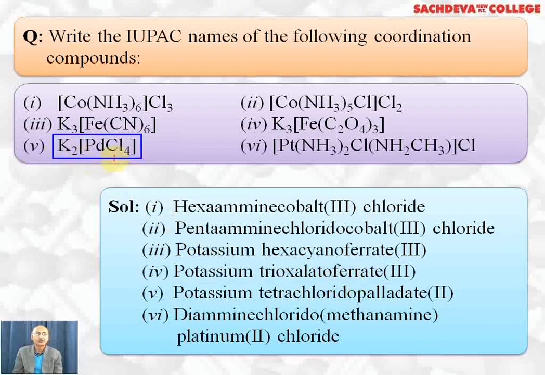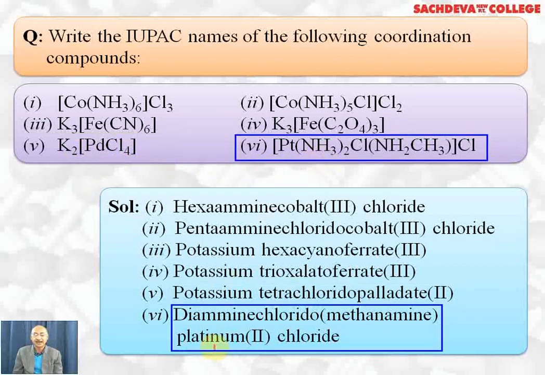Next one, K2[PdCl4], tetrachloridopalladate 2, potassium tetrachloridopalladate 2. Complex ion is negatively charged, so it will become palladate. Oxidation state is plus 2 because Cl4 is minus 4. With the K2 counter ions, it will neutralize the 2 negative charge.